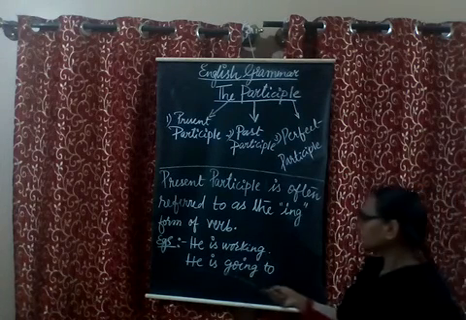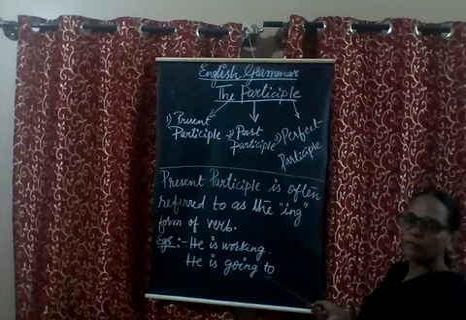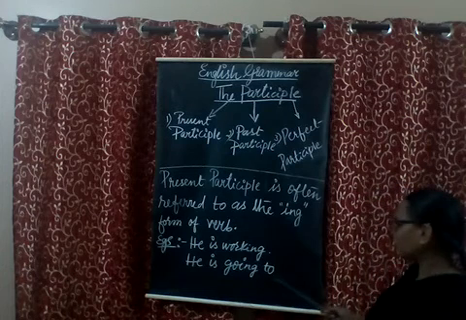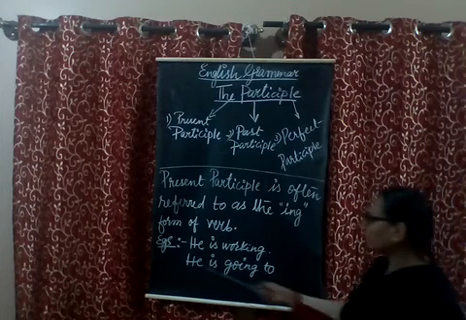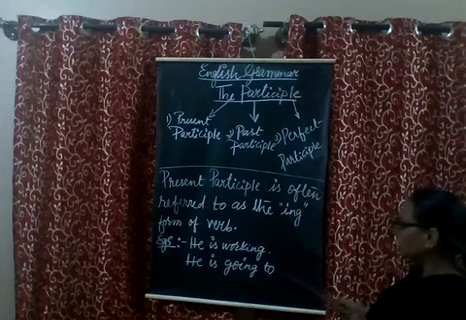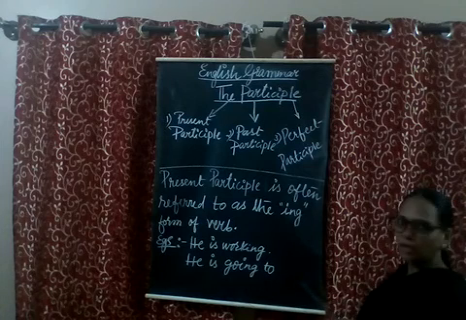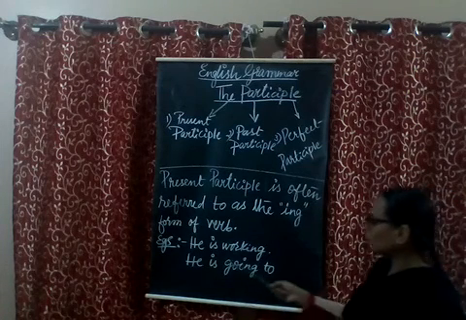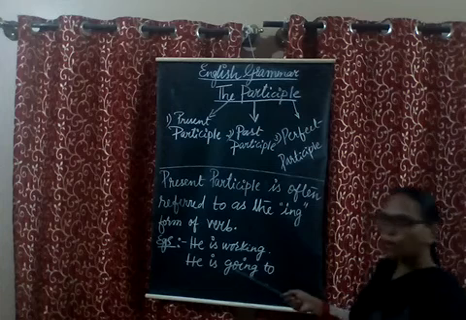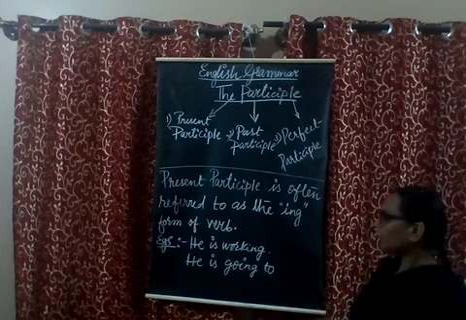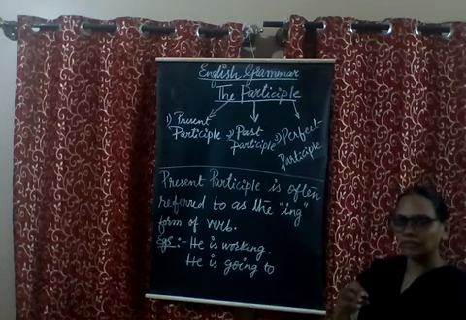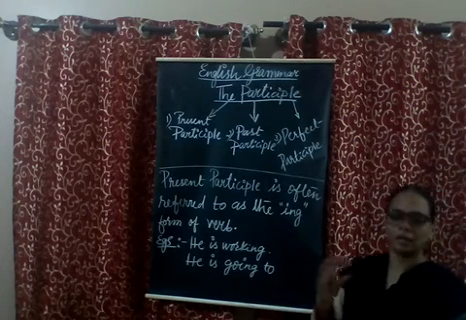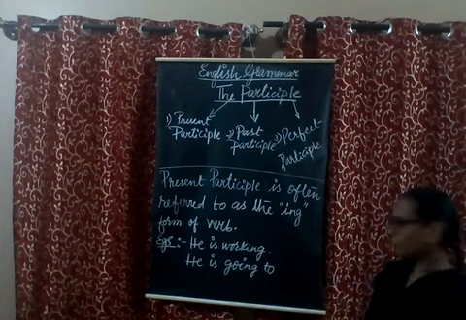He is going to where? School. Wherever you want, you can write down. He is going to school. He is going to college. He is going to Kerala. See, go is the base form of the verb. When we add ing, it is called going.